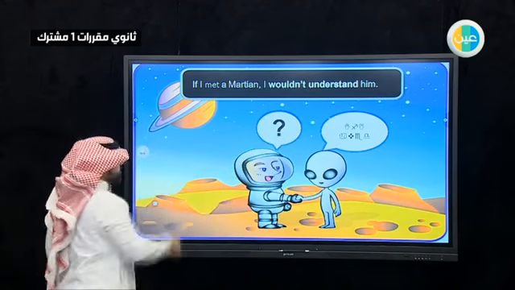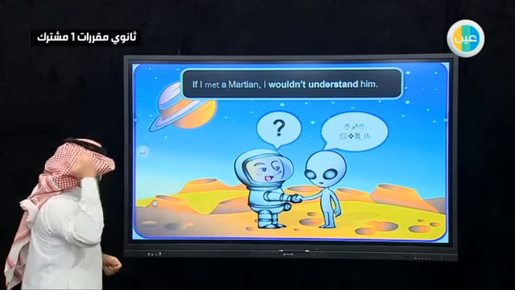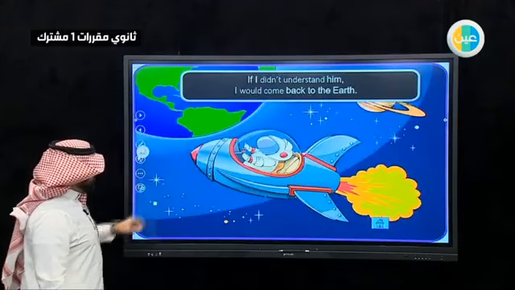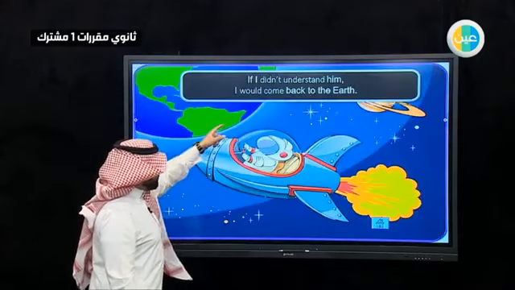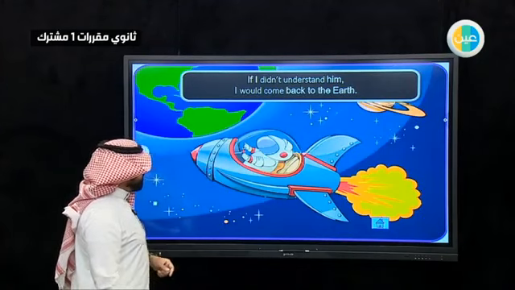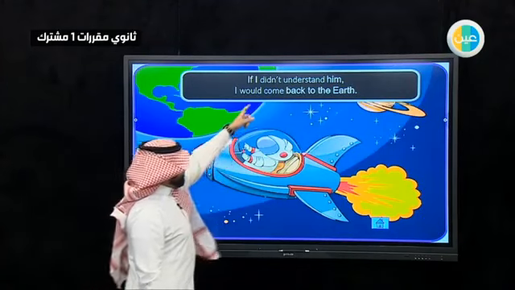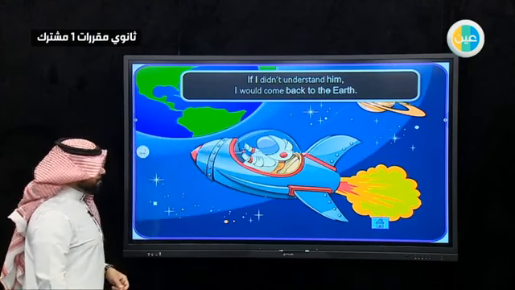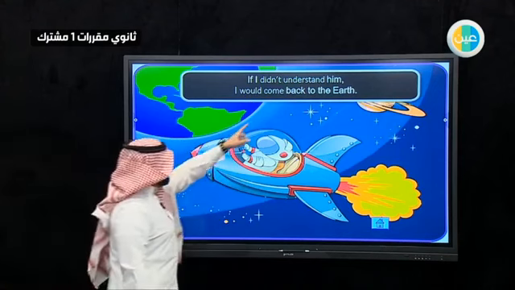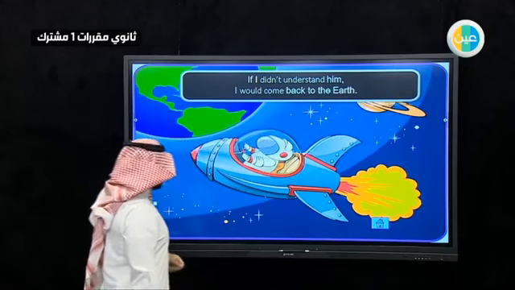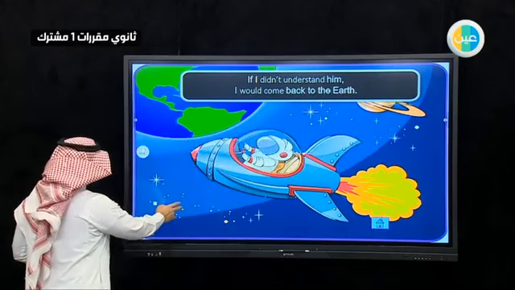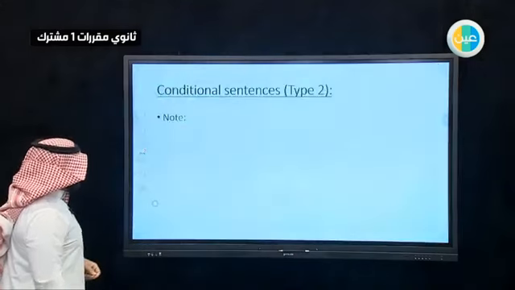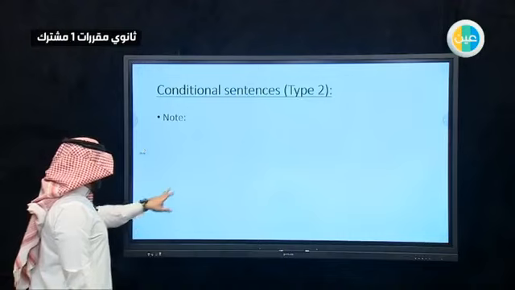And met is in the past tense. If I didn't understand him, I would come back to the Earth. So we used here the past, and then would after that with the present tense come, as the rule we had before. Conditional sentences type 2. We have some notes here.